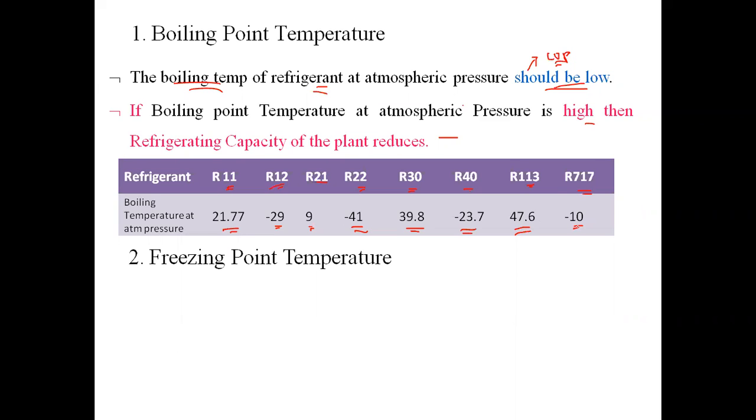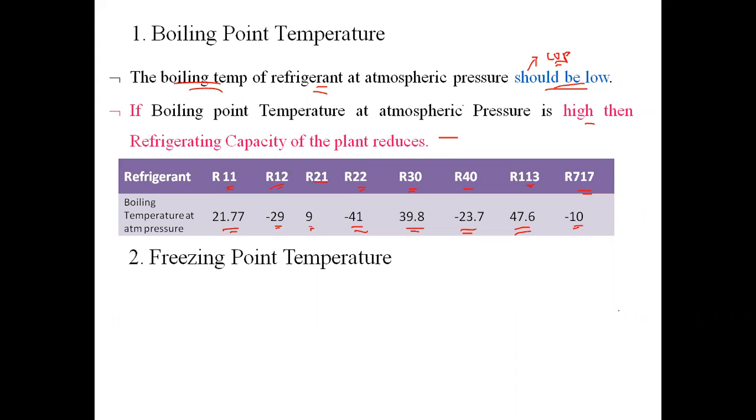Second one is nothing but the freezing point temperature. Here the freezing point temperature comes into picture where the lowest temperature is being achieved inside the evaporator.